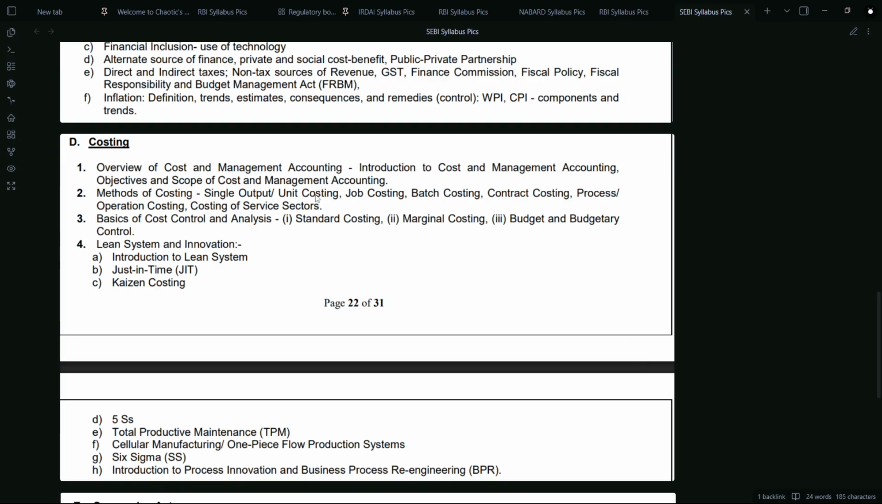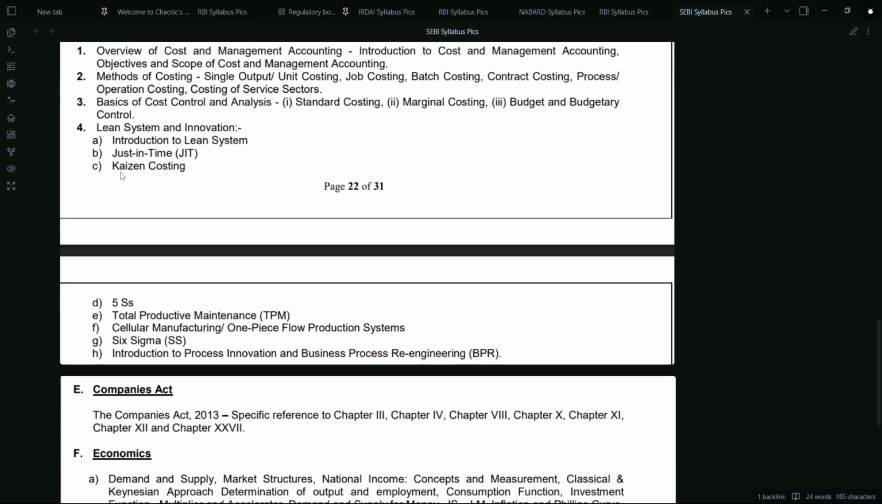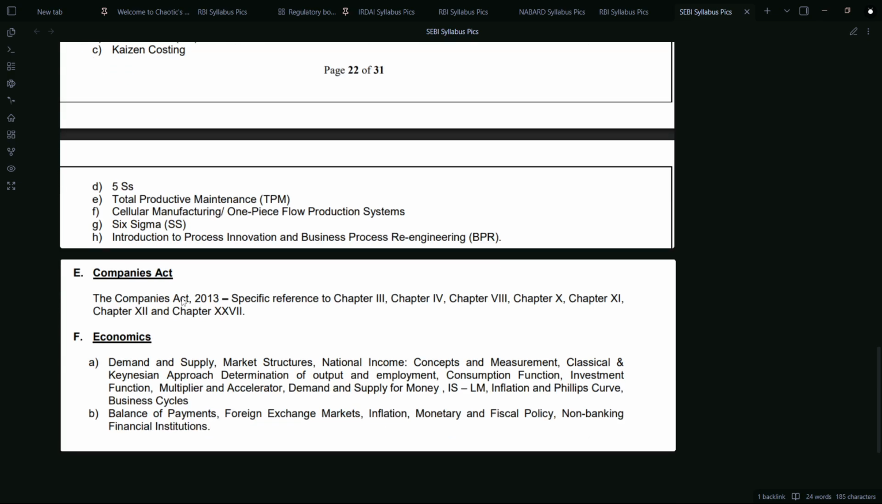Overview of cost and management accounting, introduction to cost and management, objectives and scope of cost and management, methods of costing, job costing, batch costing, different types of costing, basics of cost control and analysis, lean system and innovation, Kaizen costing, something which is asked a lot in exam, just in time, introduction to lean system, 5S's, total productive maintenance, lots of topics.